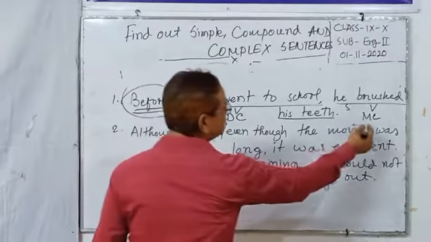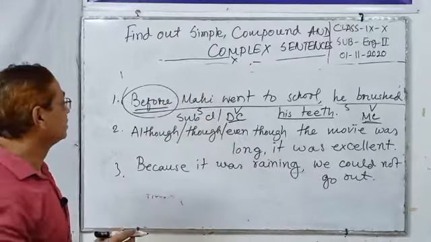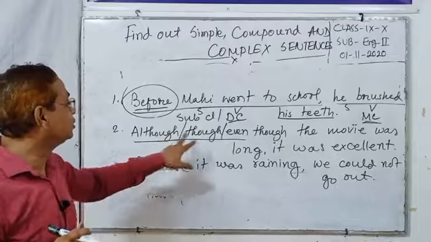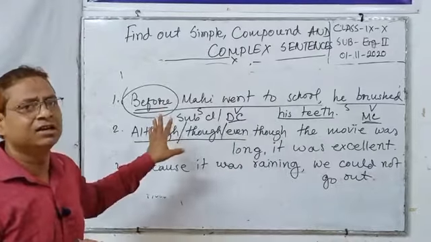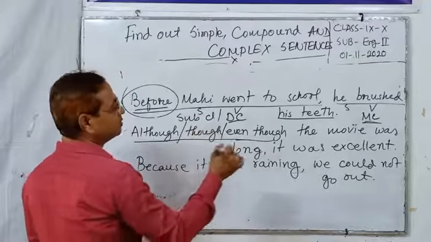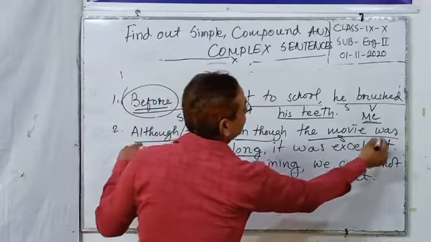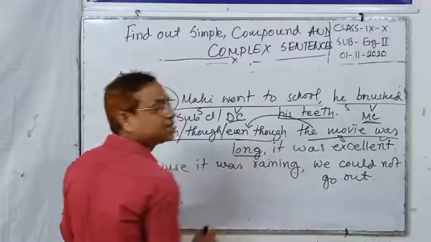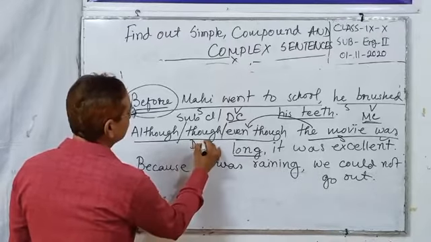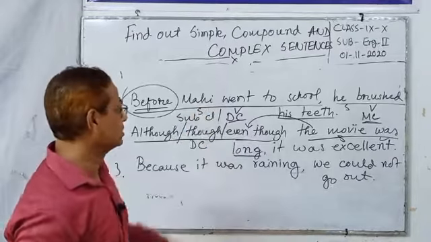This is MC, that means main clause. This is DC, that means dependent clause. Dear students, this is the subordinating conjunction: although, though, even though. You can choose any one of these three. Although, though, even though, the movie was long. This is the subordinating conjunction, and this is a subject-verb combination, a clause. When a subordinating conjunction is used before a clause, we call it a dependent clause, or subordinate clause.